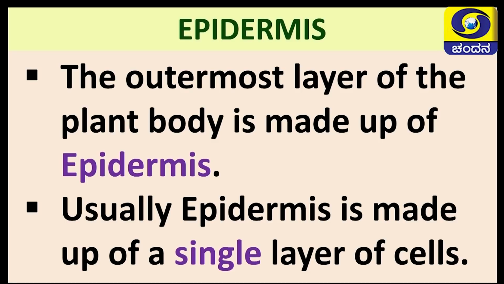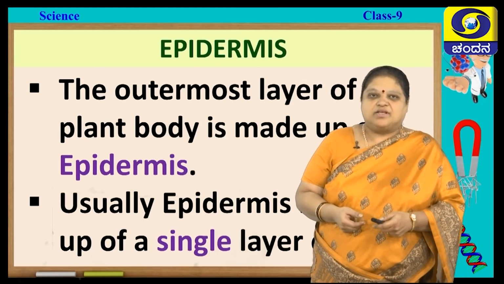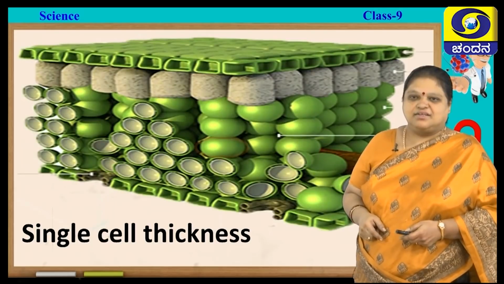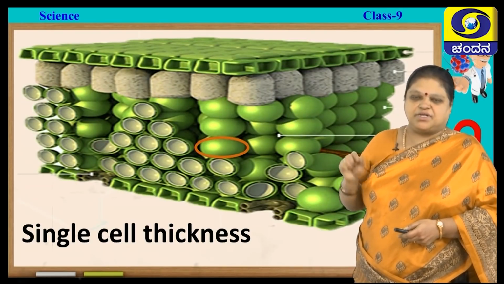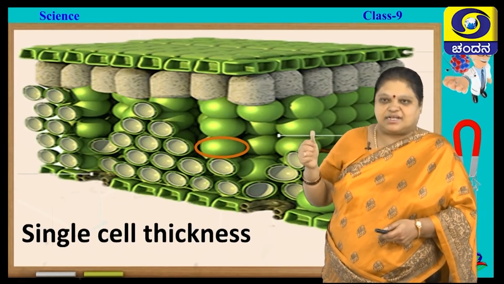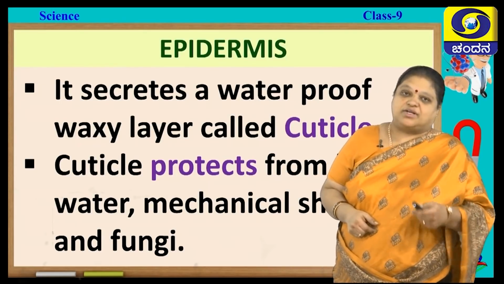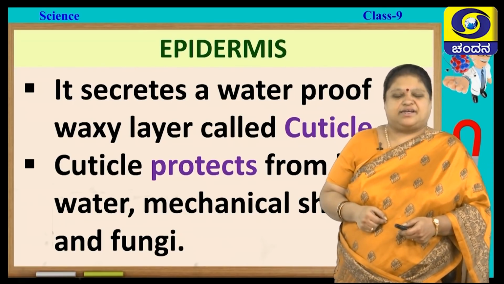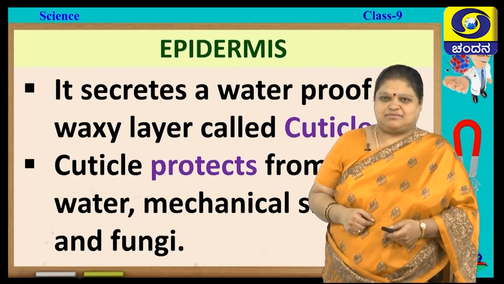Sometimes, depending on the necessity, it may be multi-layered also. Next, they are single cell in thickness. So, these epidermal cells are usually single cell in thickness. You can see that. Next, what does it do? It secretes a waterproof waxy layer called cuticle.